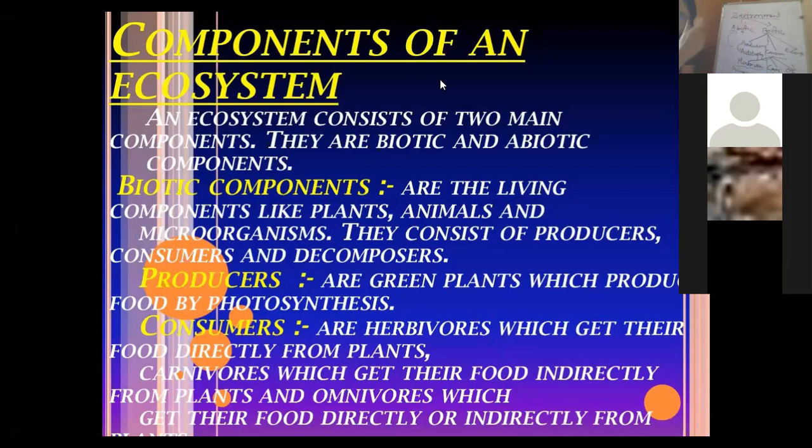Also the various components return back to the environment, like denitrifying bacteria. Denitrifying bacteria help in the denitrification process. They convert the nitrates into free nitrogen.